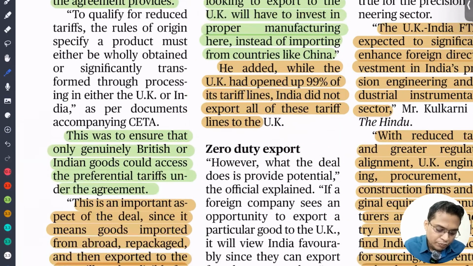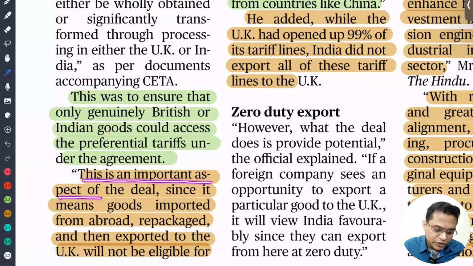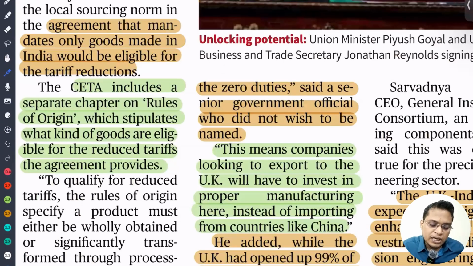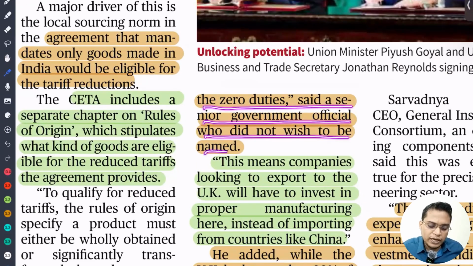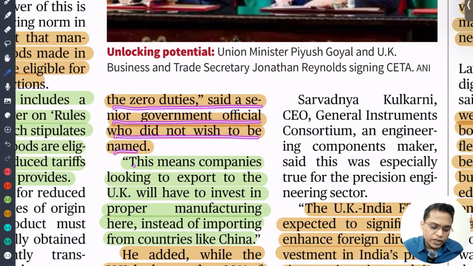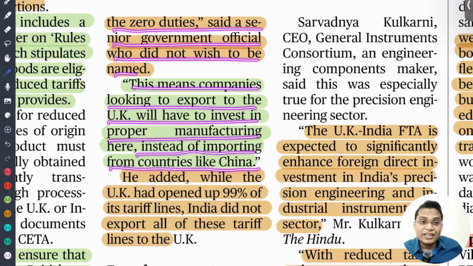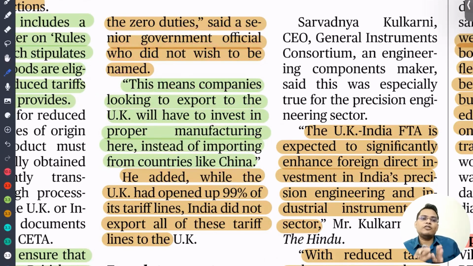This is an important aspect of the deal, since it means goods imported from abroad, packaged and then exported to the UK will not be eligible for zero duties, said a senior government official who did not wish to be named. This means companies looking to export to the UK will have to invest in proper manufacturing instead of importing from countries like China. So that is the reason India can emerge as a hub of manufacturing, and we can expect a huge amount of FDI.